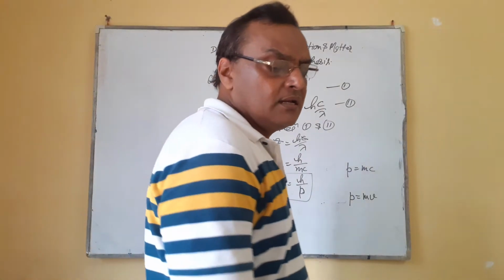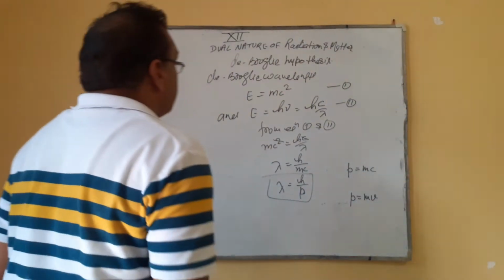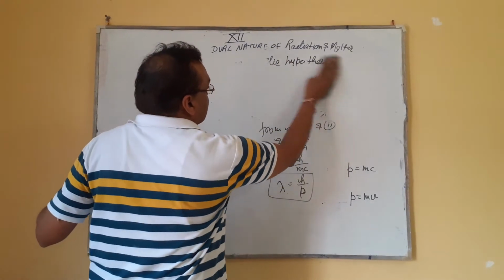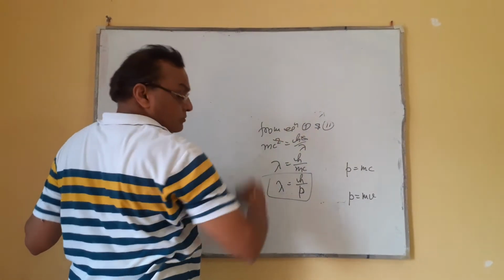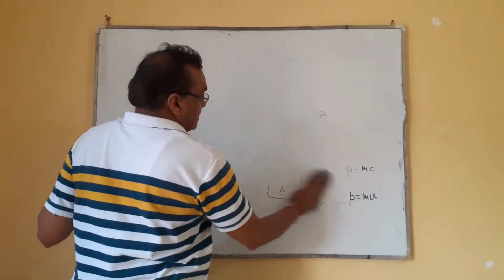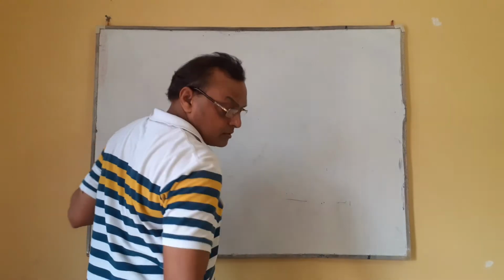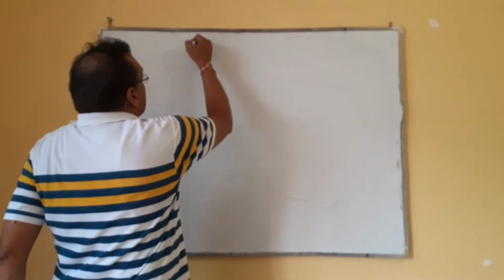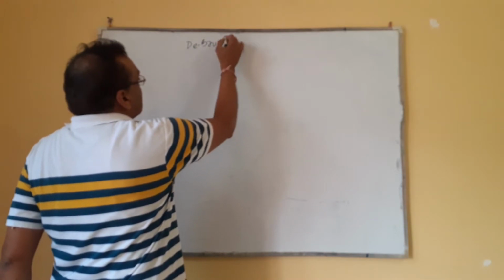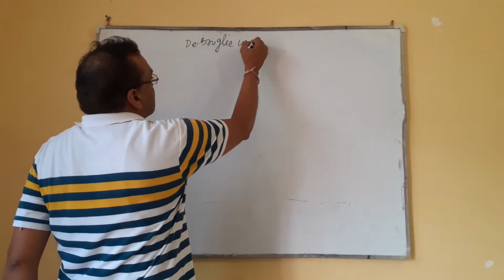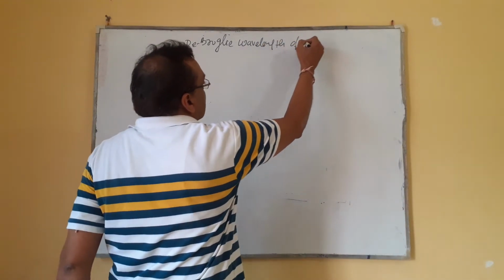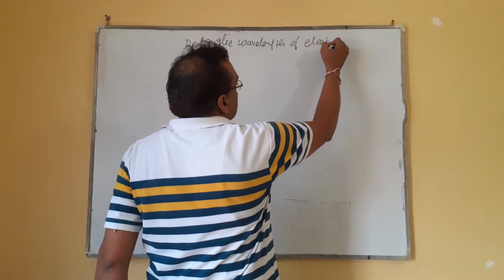De Broglie determined the wavelength of the electron. So how will the wavelength of the electron be calculated? See, the de Broglie wavelength of electron.